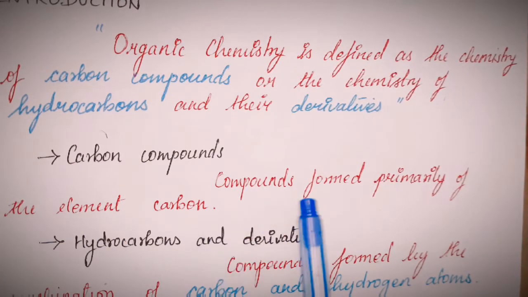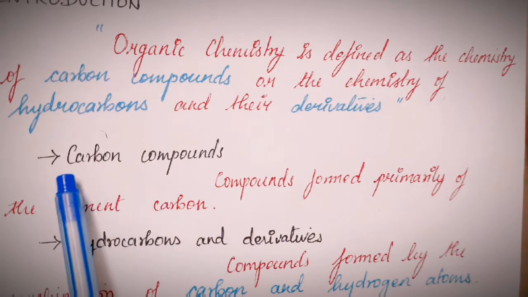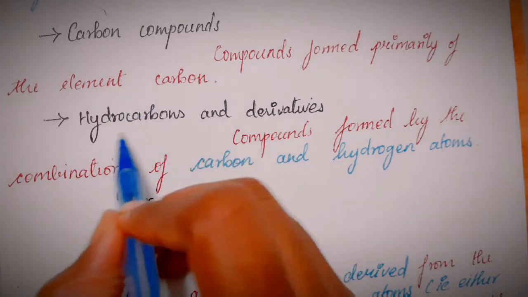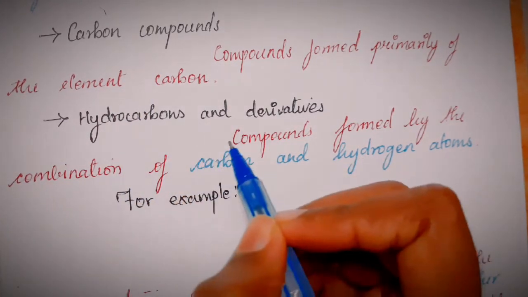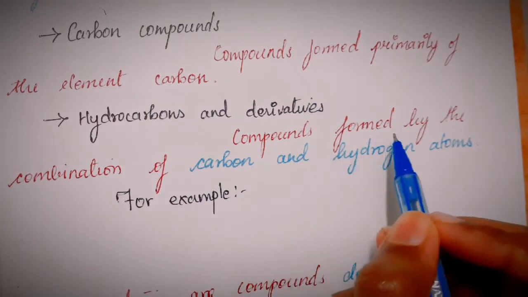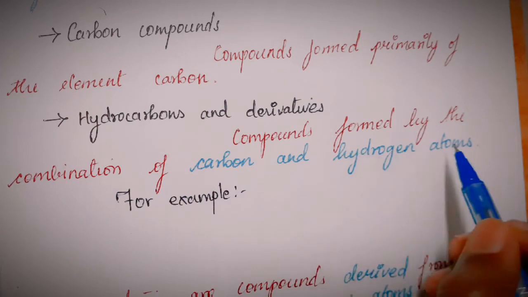So when you look at a compound that is primarily made of carbon, you call them collectively carbon compounds. The carbon compounds are also called hydrocarbons, to be more specific, in terms that these are compounds formed by the combination of carbon and hydrogen atoms.